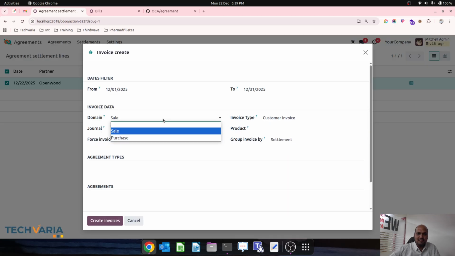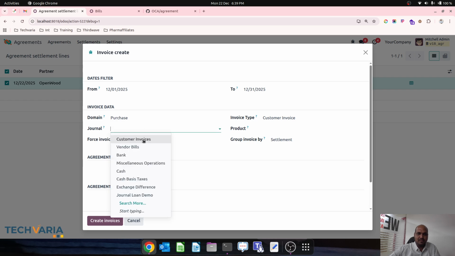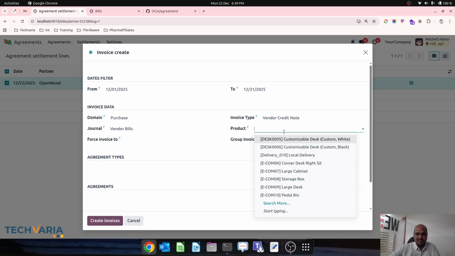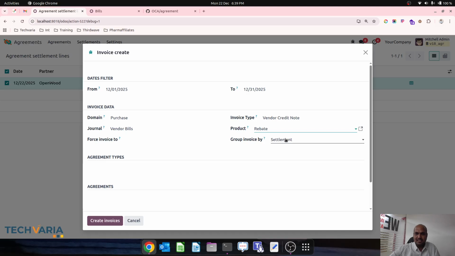So over here, now I can see purchase as a domain, and then vendor bills as a journal, and invoice type is, I can ask for a vendor bill or a customer invoice, because now I have to take refund. And then I will select the same settlement entry, group invoice by settlement or partner.